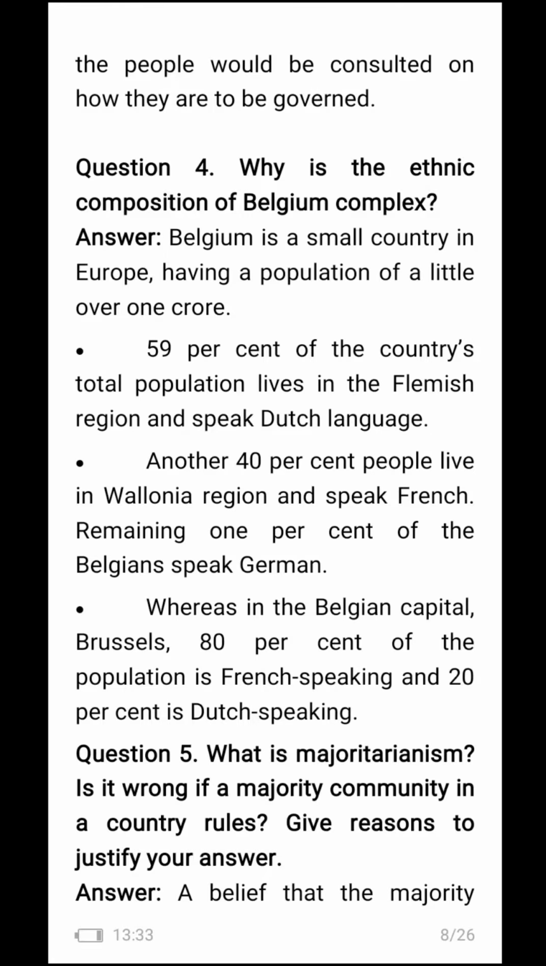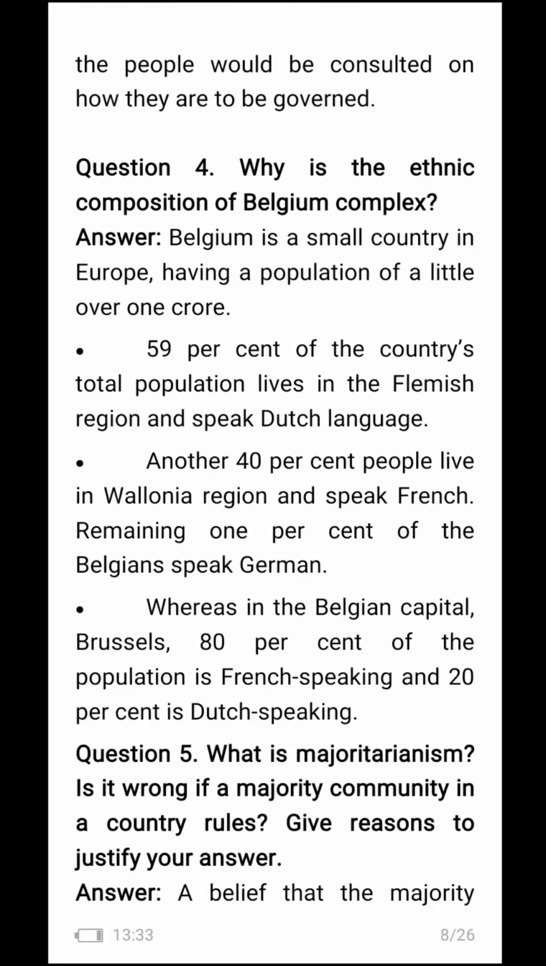Why is the ethnic composition of Belgium complex? Belgium is a small country in Europe having a population of a little over 1 crore. 59% of the country's total population lives in the Flemish region and speaks the Dutch language. About 40% of people live in the Wallonia region and speak French. The remaining 1% of Belgians speak German. Whereas in the Belgian capital, Brussels, 80% of the population is French speaking and 20% is Dutch speaking.